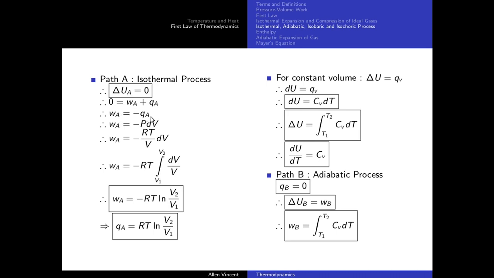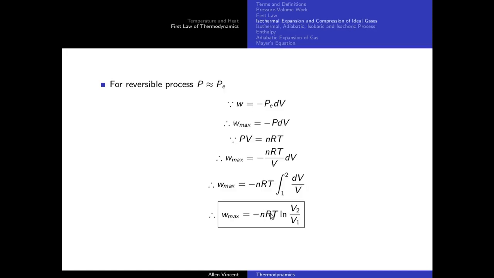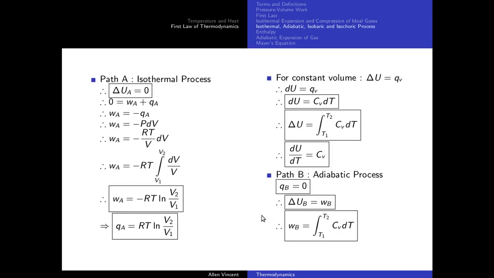Now, we know that WA is minus PdV, correct? Actually, this expression we know. This is isothermal process. Remember, for isothermal process, work done is this expression, correct? nRT ln V2 by V1. Now I'm going to ignore n. I'm just going to say we are talking about a process where only 1 mole of gas is there. Okay, so n is equal to 1. So therefore I'll get this expression, correct?